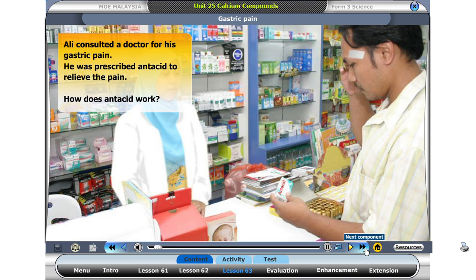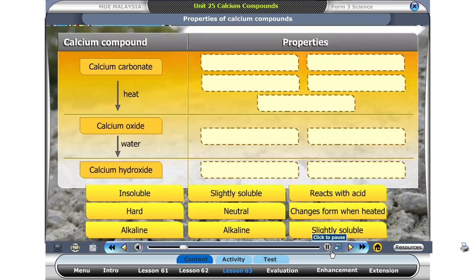Ali consulted a doctor for his gastric pain. He was prescribed antacid to relieve the pain. How does antacid work? Let's recall the properties of calcium compounds. Drag and